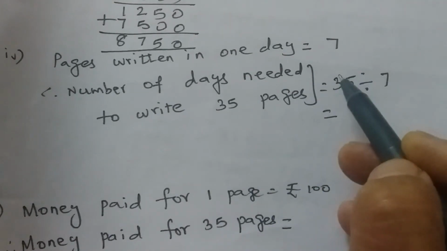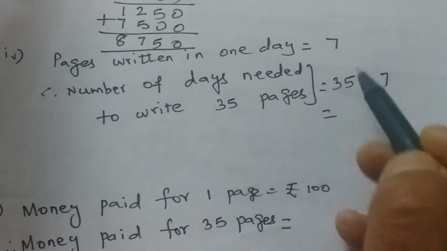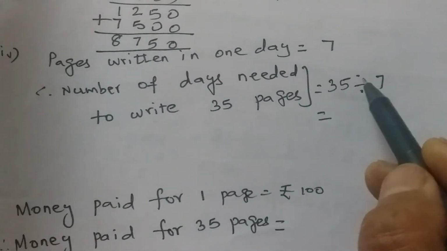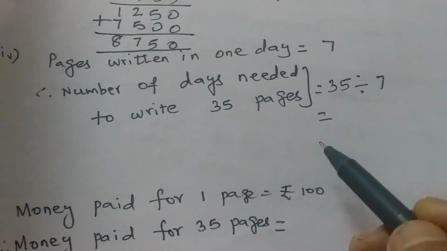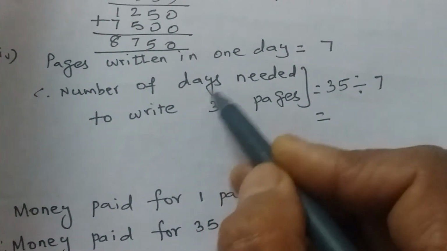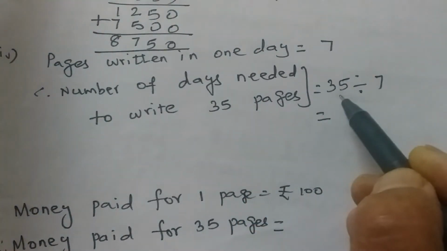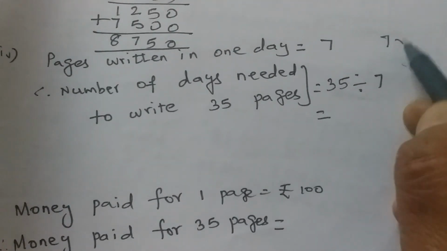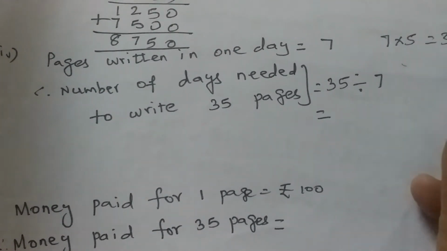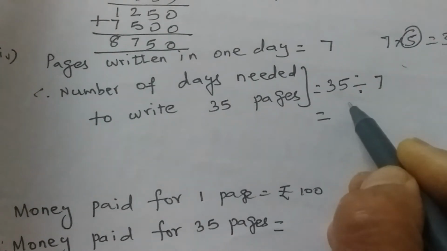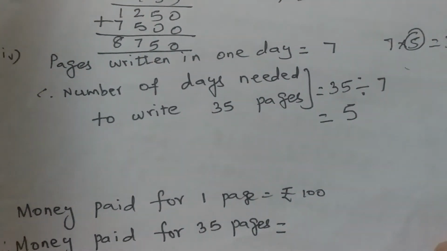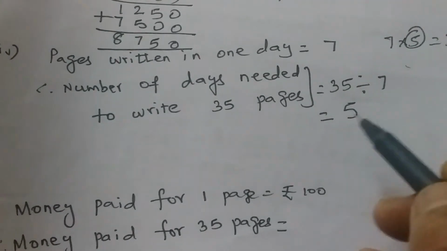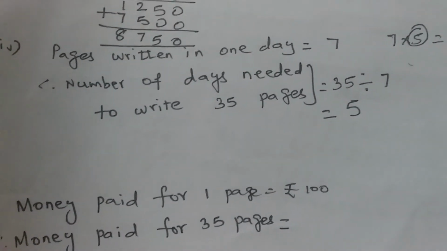Tamil Nambi, when he was writing alone, wrote 5 pages in one day. So 35 divided by 5. Now his friend is also helping him. So both of them together write 7 pages in one day. So how many days do they need to complete 35 pages? It is 35 divided by 7. Go through the 7 tables till you get 35. Yes, 7 5s are 35. And what is the answer? This 5 is the quotient. So both of them can finish in just 5 days. They can recreate, means they can do the work again in 5 days.